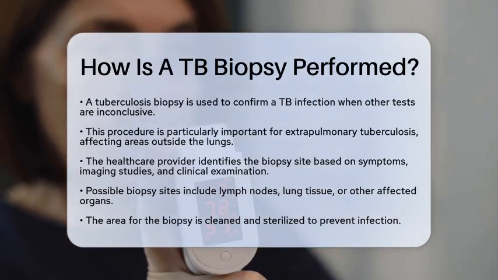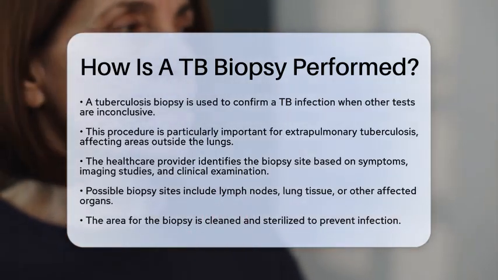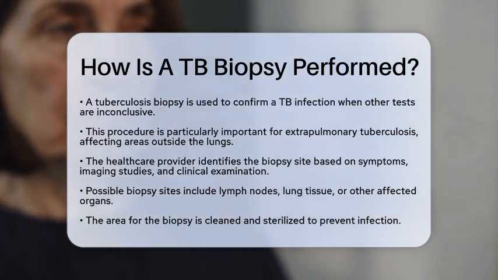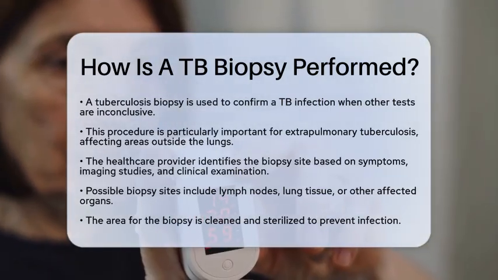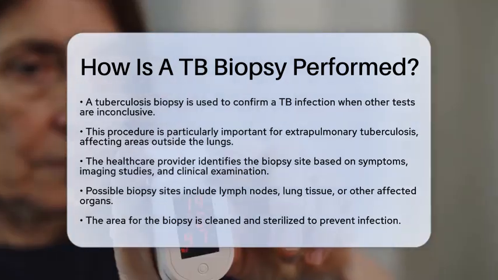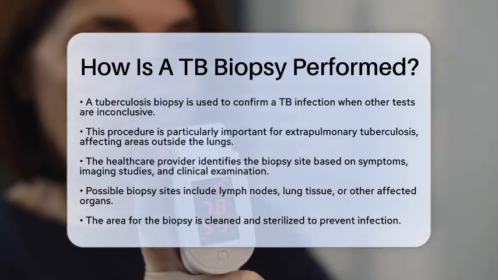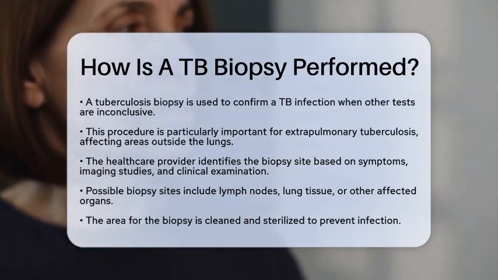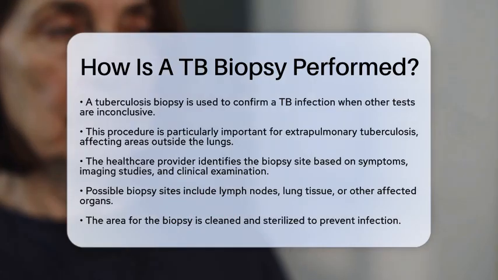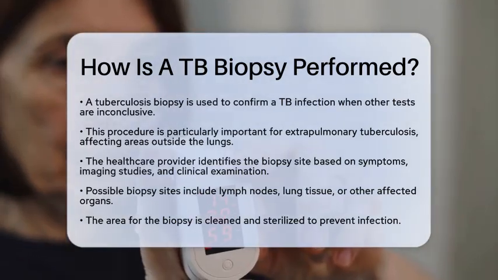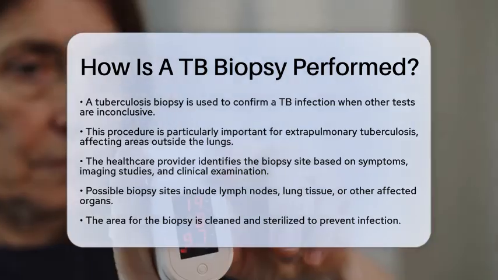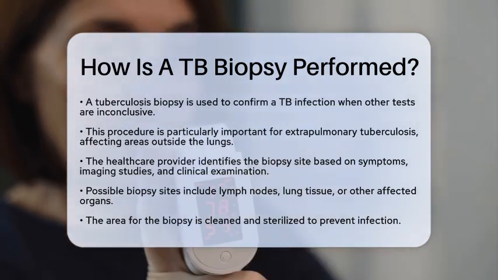This is especially important when tuberculosis affects parts of the body other than the lungs, known as extrapulmonary tuberculosis. Let's walk through the steps of how this procedure is performed. First, the healthcare provider identifies the biopsy site. This decision is based on the patient's symptoms, imaging studies like chest X-rays or CT scans, and a thorough clinical examination. The affected tissue could be from lymph nodes, lung tissue, or even other organs.